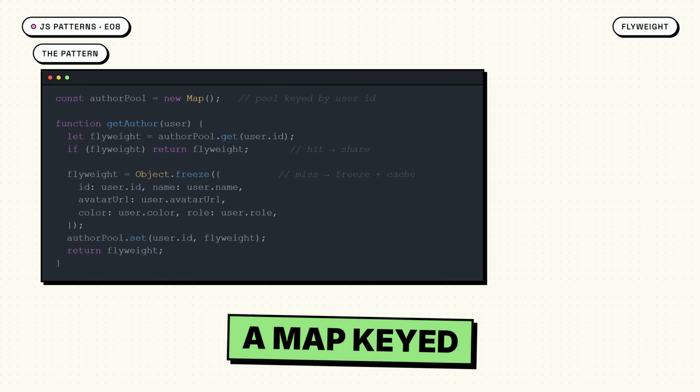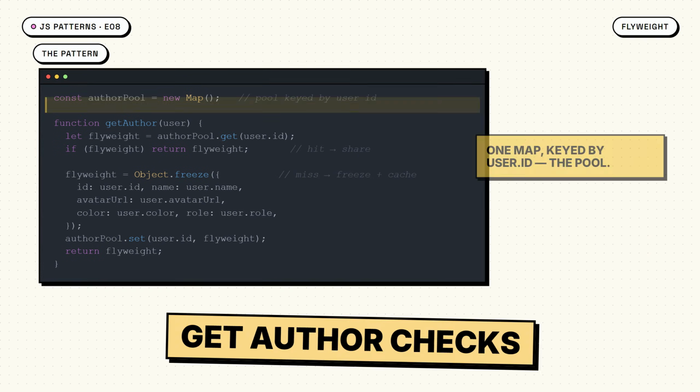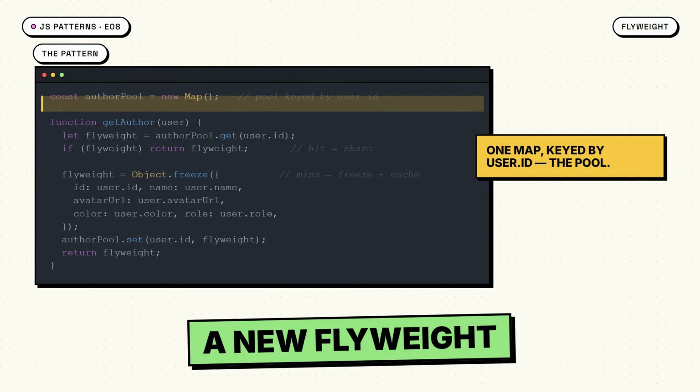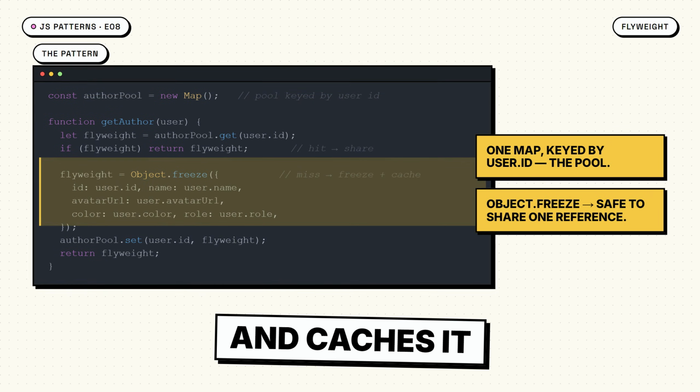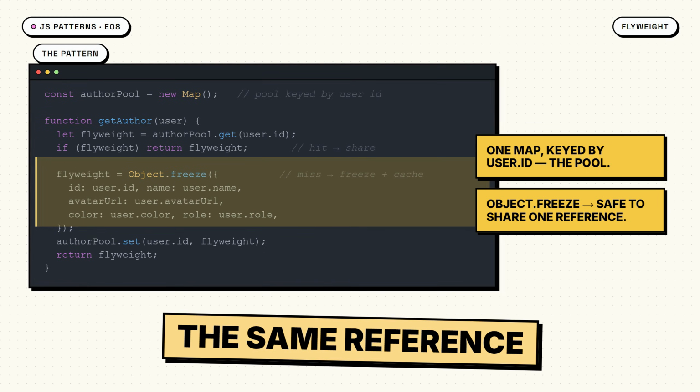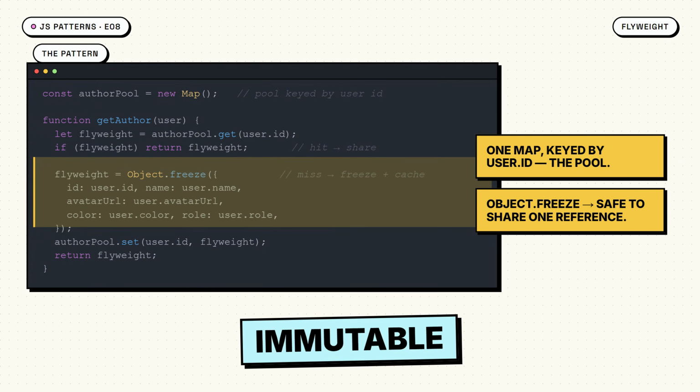Here's the pool, a map keyed by user ID. getAuthor checks the pool. A hit returns the shared one. A miss freezes a new flyweight and caches it. Object.freeze is the whole game, because everyone holds the same reference. The shared copy has to be immutable.